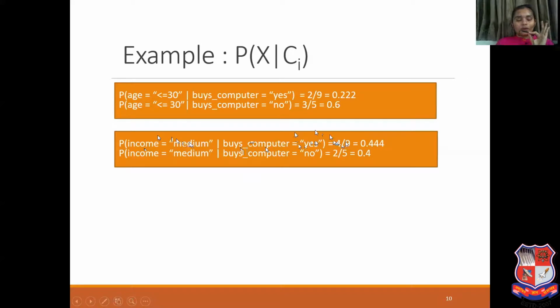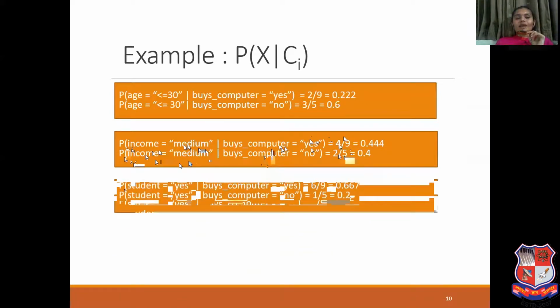You will find 4. So 4 divided by 9 is the probability of income equal to medium given buys computer equal to yes. Now for buys computer equal to no, there are 5 tuples. From these 5 tuples, how many have income equal to medium? You will find 2. So 2 divided by 5, that is 0.4.